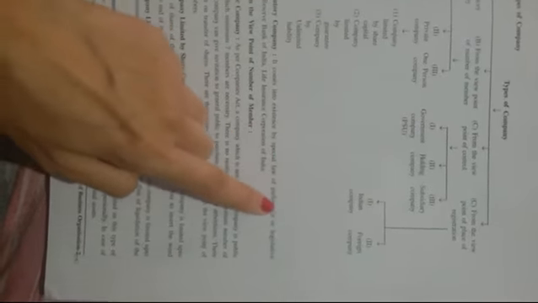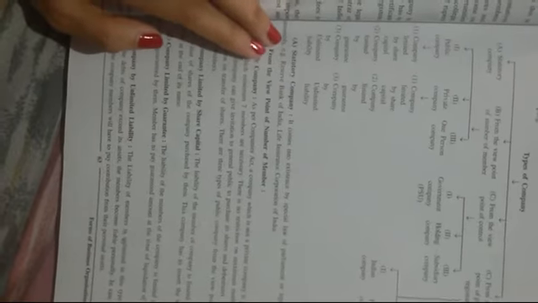Statutory company means it comes into existence by special law of Parliament or legislative assembly. For example, Reserve Bank of India, Life Insurance Corporation of India. So statutory company is a type of company which comes into existence or which can be opened by the special law of Parliament or legislative assembly. That is known as statutory company. For example, Reserve Bank of India came into existence by the special law of Parliament. That's why statutory company comes into existence by special law of Parliament.